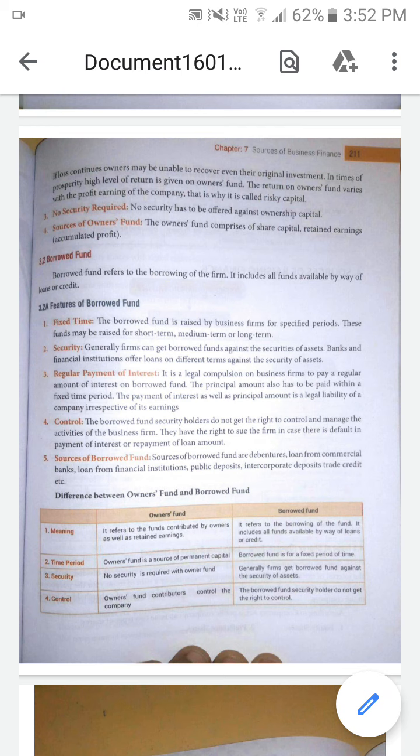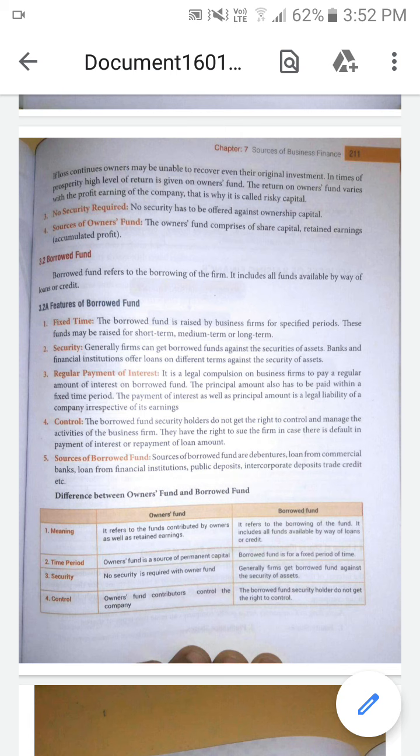Okay, so next one is no security required. There is no security offered against the owner's capital. So there is no security for the owner's fund. And next one is, owner's fund comprises share capital and retained earnings.